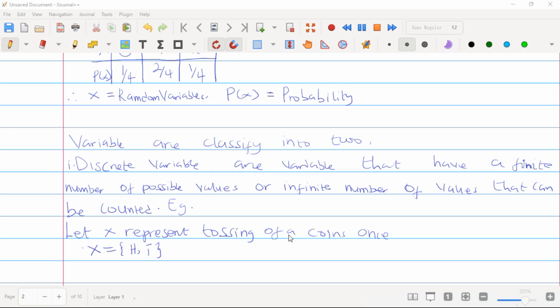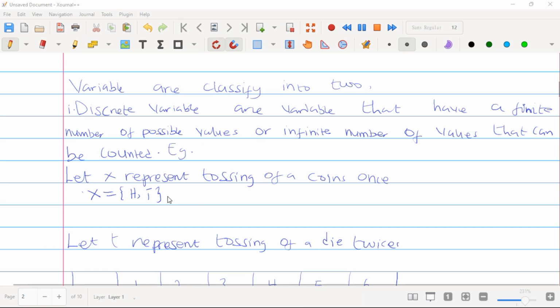The random variables are grouped into 2. We have what we call the discrete random variable and the continuous random variable. So let's tackle the discrete random variable first. After that, we go to the continuous random variable. Discrete random variables are variables that have a finite number of possible values, or an infinite number of values that can be counted.